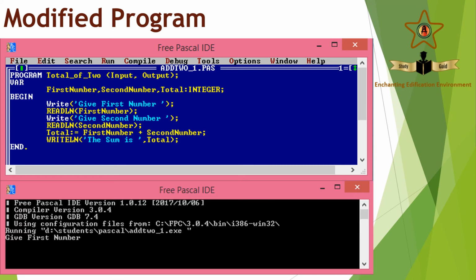Once you run this program, "give first number" will appear. Now the user can enter 34. Once 34 is entered, "give second number" will appear. Now as usual, the user can enter any value, but I have entered 56. Once we enter this, "the sum is 90" will appear.